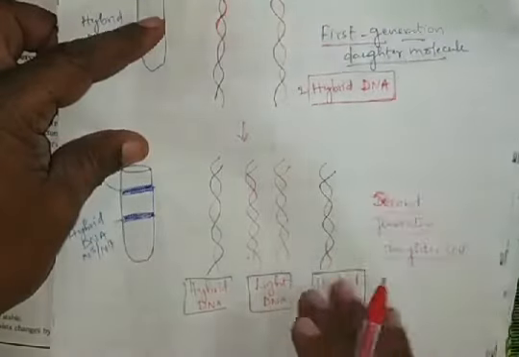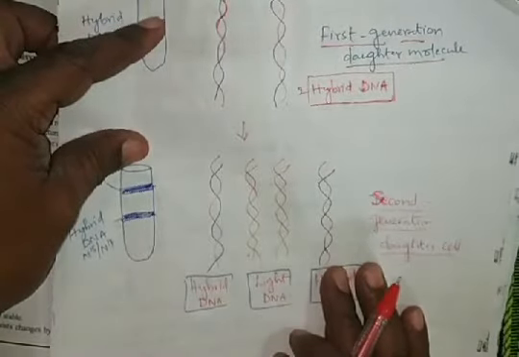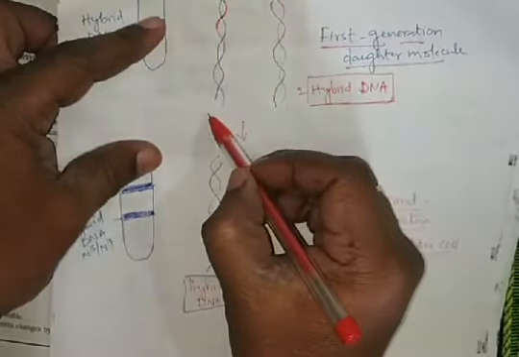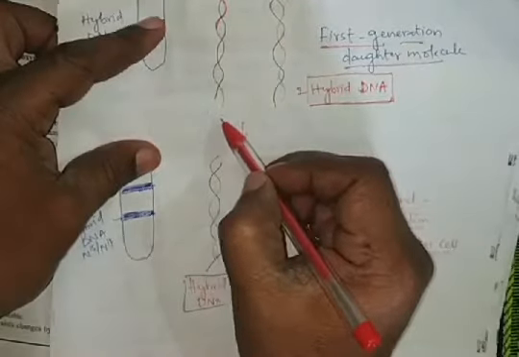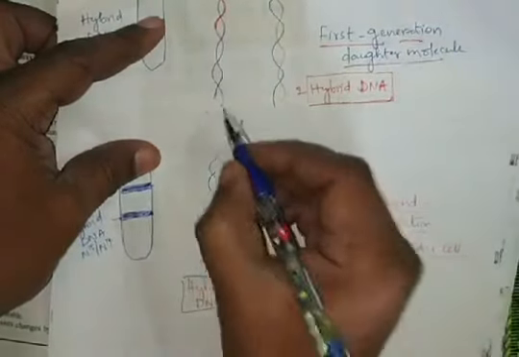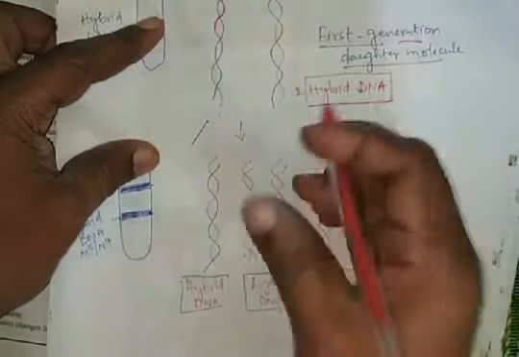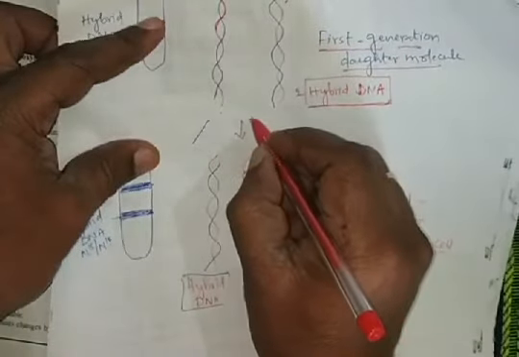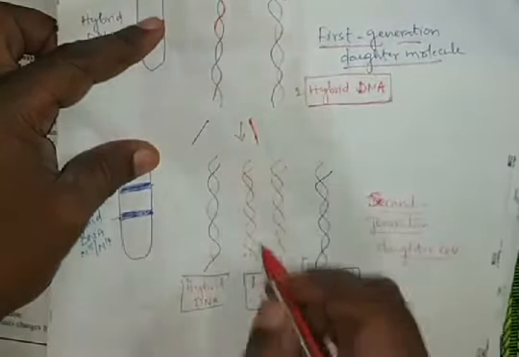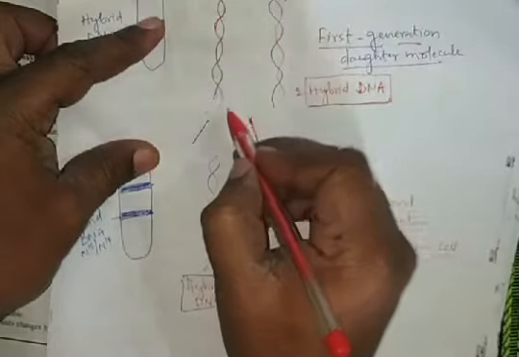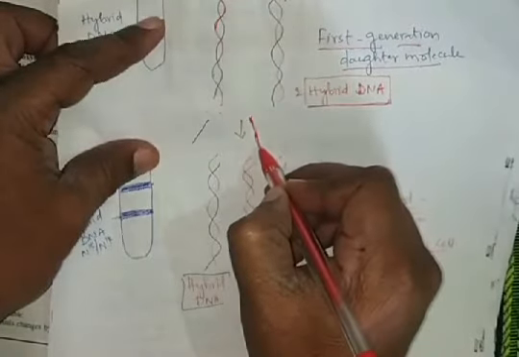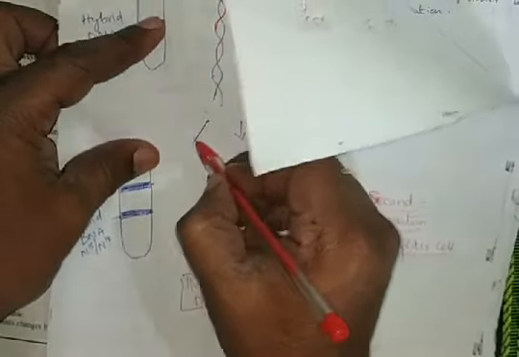In the second generation, what happened? These two strands are separated like this, and here like this. The red N14 containing DNA strand is separated, and the N15 containing heavy strand is separated.